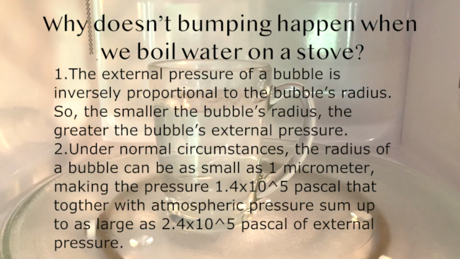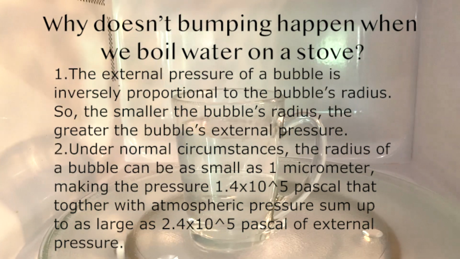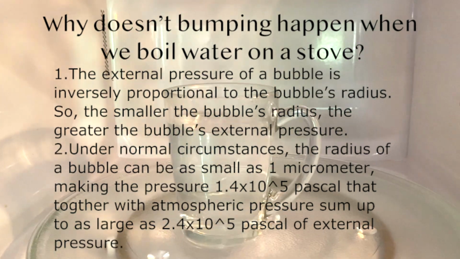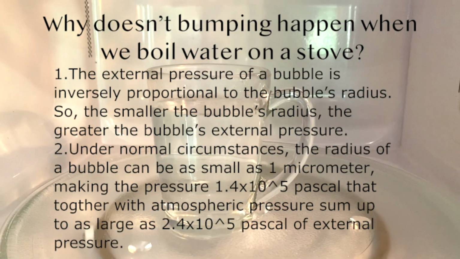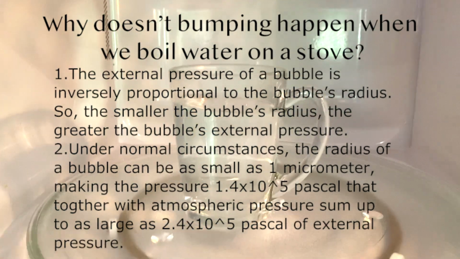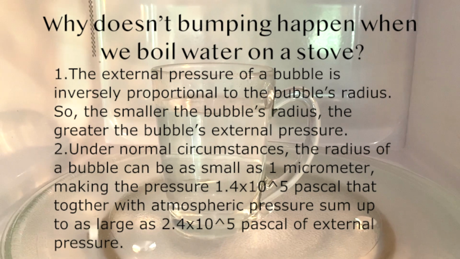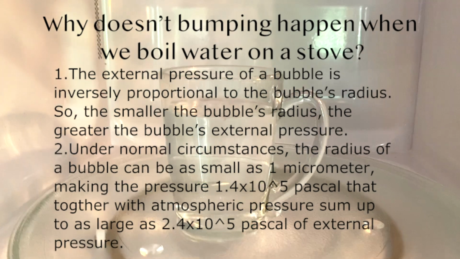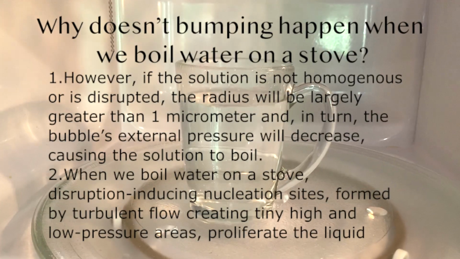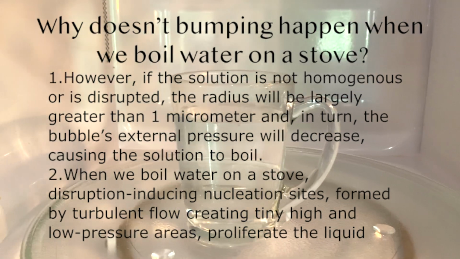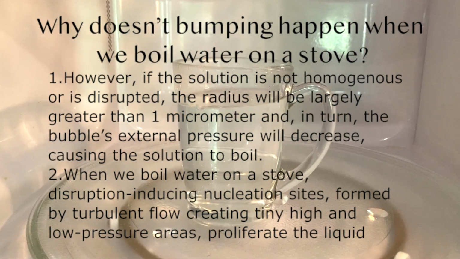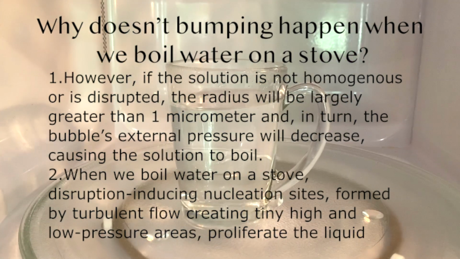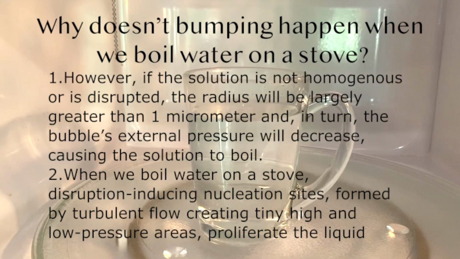Under normal circumstances, the radius of a bubble can be as small as 1 micrometer, making the pressure 1.4 times 10^5 Pascal. That adds to the atmospheric pressure, which is 1 times 10^5 Pascal. And together they sum up to 2.4 times 10^5 Pascal of external pressure. However, if the solution is not homogeneous or is disrupted, the radius will be largely greater than 1 micrometer and, in turn, the bubble's external pressure will decrease, causing the solution to boil.